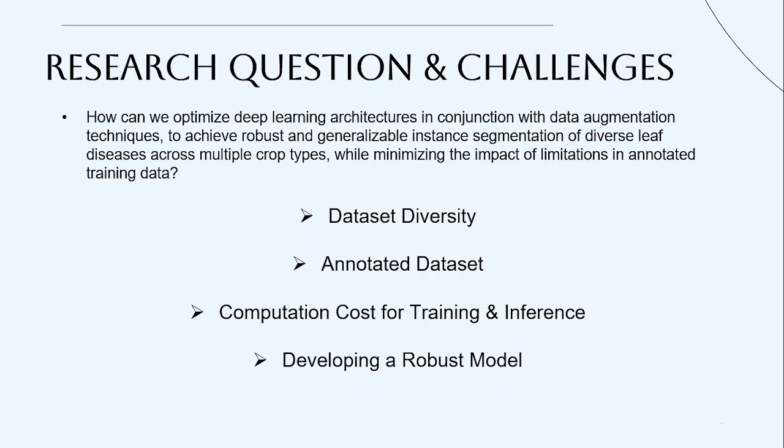Then, computation cost for training and inference. Since this is an instance-based deep learning segmentation, we need GPUs for training, and GPUs can be costly. So this is also a big concern. Developing a robust model: a robust model is a model which not only performs in a testing environment, but can also perform in a real-life practical scenario. So these are all the challenges that we could face.